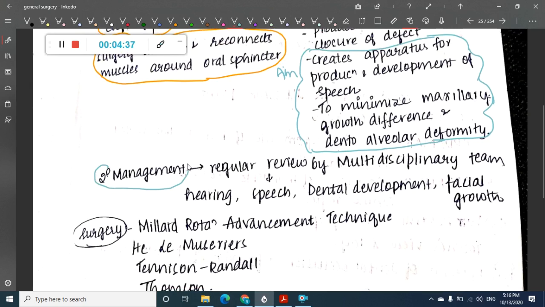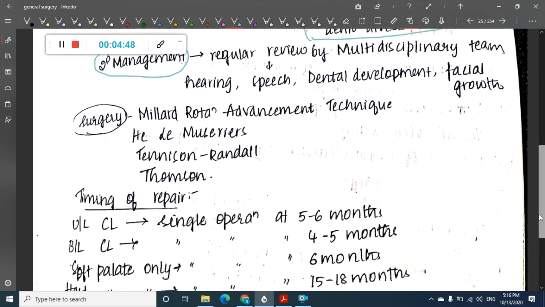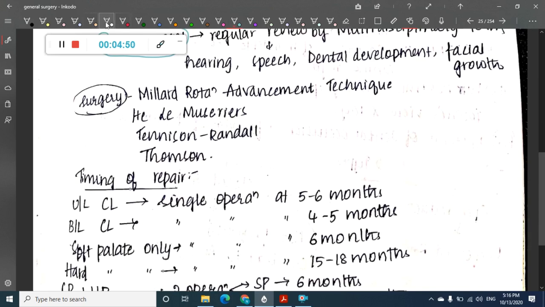Secondary management is also done to regularly review the hearing of the patient, speech of the patient, dental development and facial growth. The surgeries that can be done include the Millard rotation advancement technique. The names of the surgeries are sufficient.